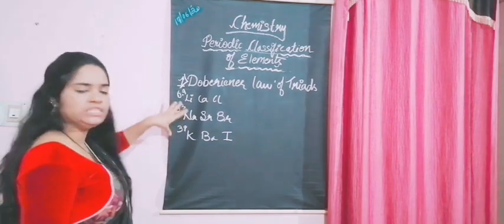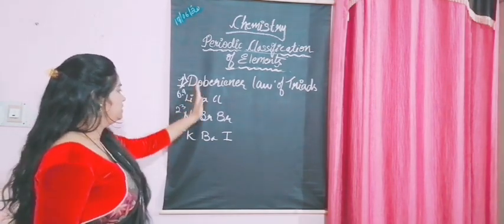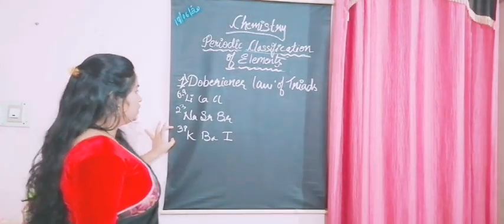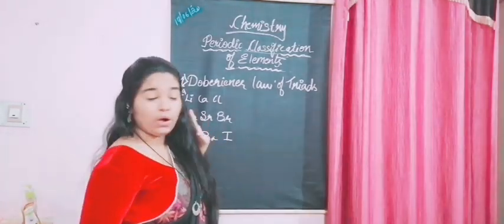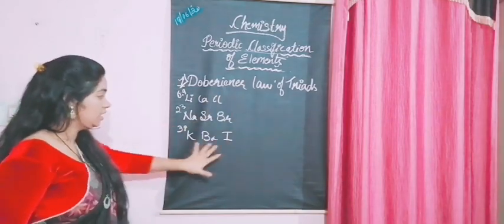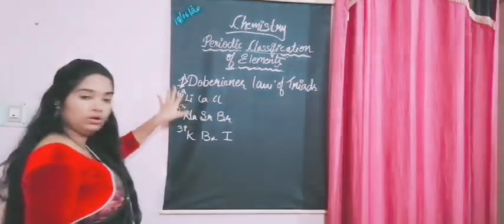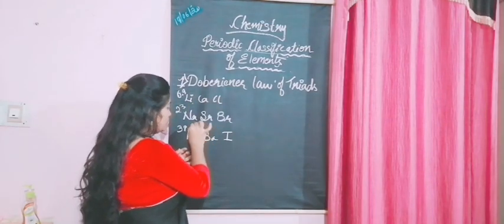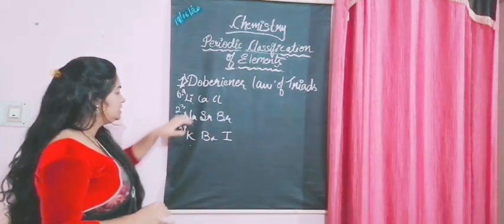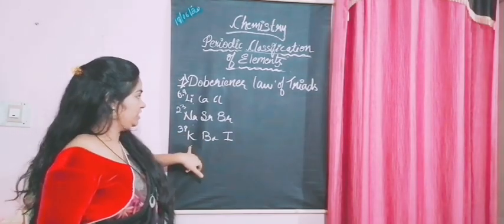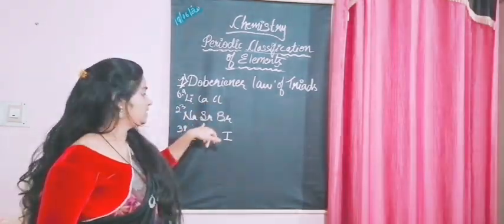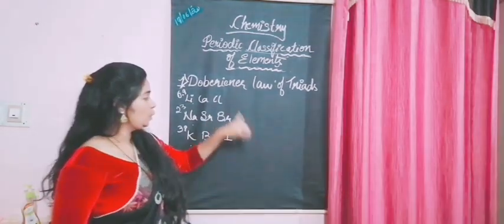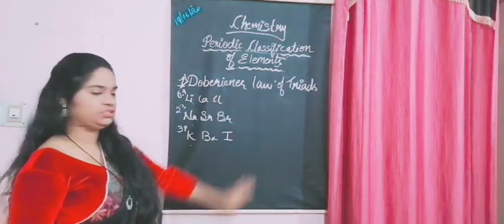I've written those here with their atomic masses. Let's see on what basis he put them in this order. First he took lithium, sodium, potassium. This is calcium, Sr means strontium, Ba stands for barium, then chlorine, bromine, iodine. These are halogens.